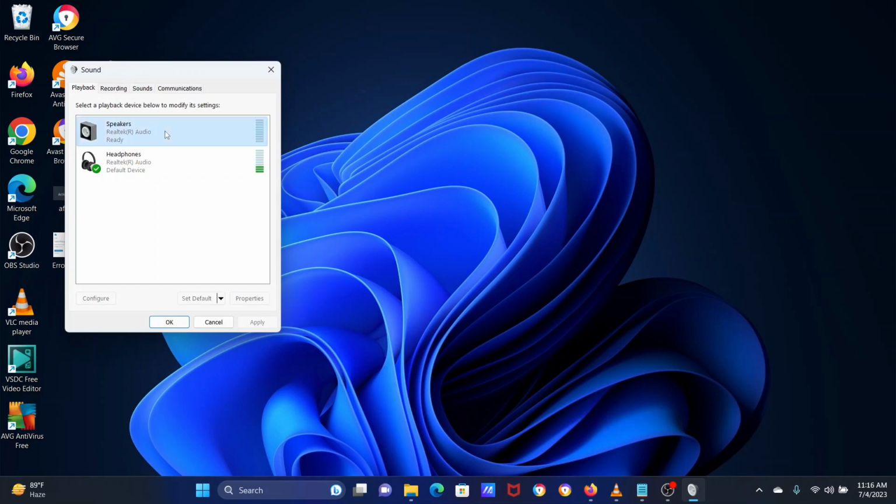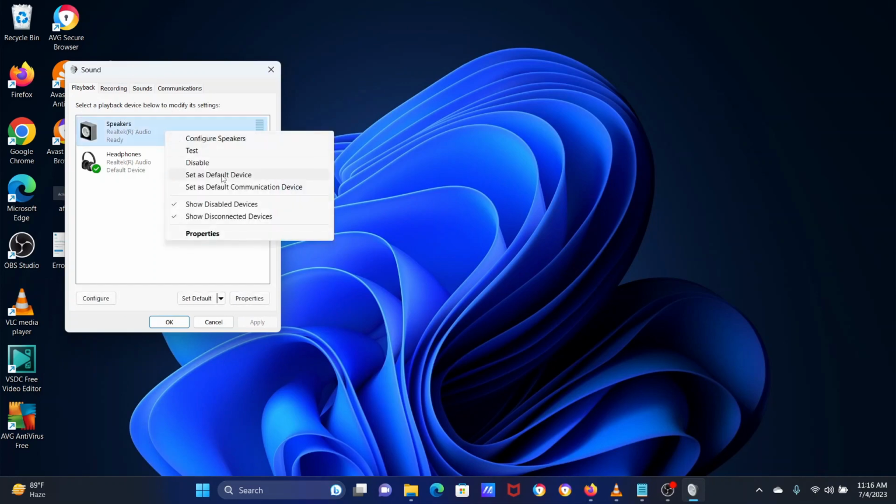Right-click on Speaker if speaker is your default audio device. Select Set as Default Device in the list. Click on Apply and then on OK to save the settings.